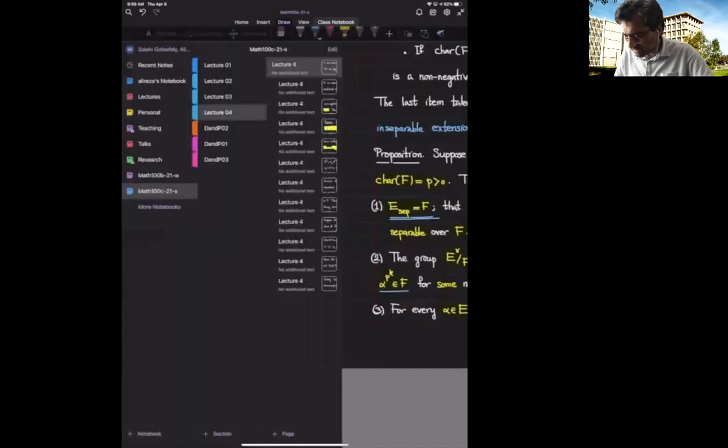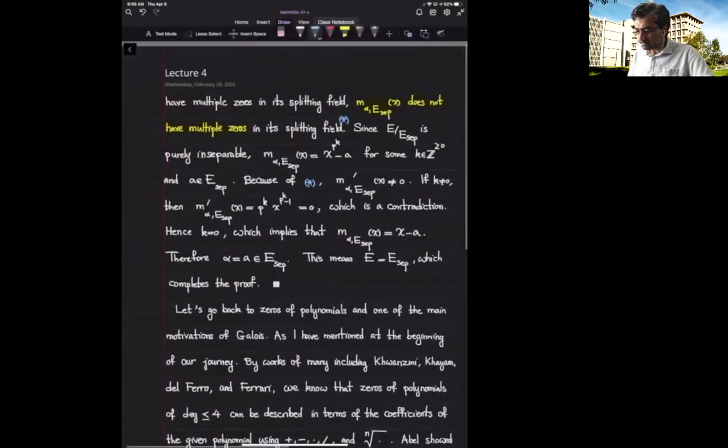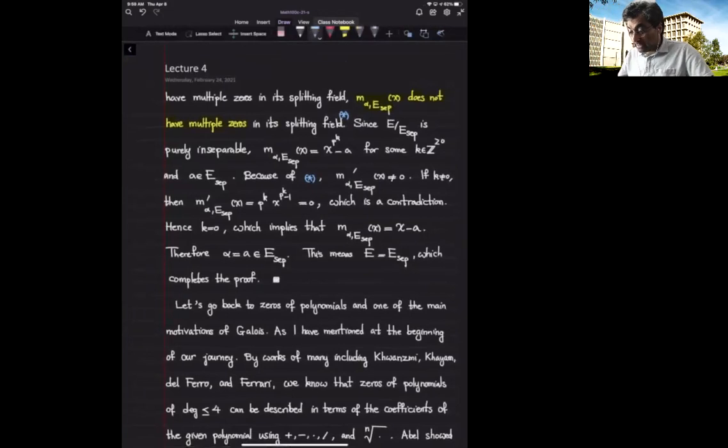Okay, let's go over this part of the argument and make sure that we understand it. Because this extension is purely inseparable, the minimal polynomial of alpha over this purely inseparable extension is of the form x raised to the power p to the k minus some element of this E sub sep.